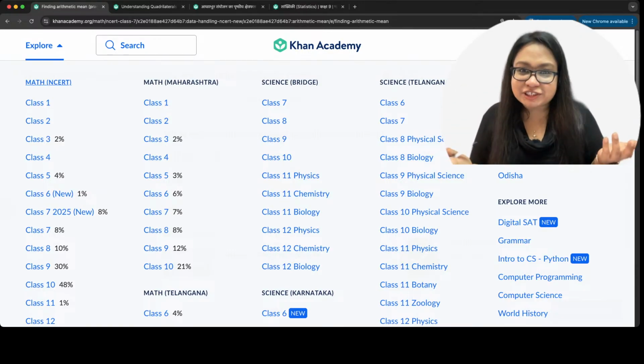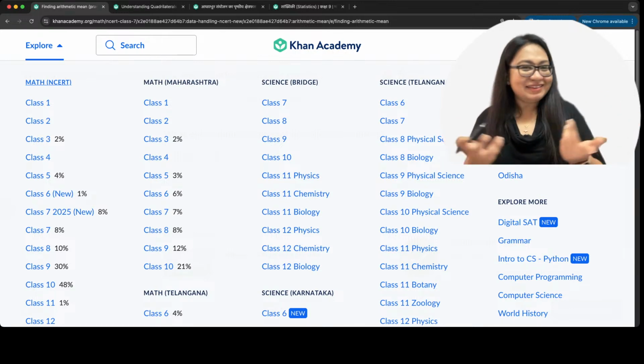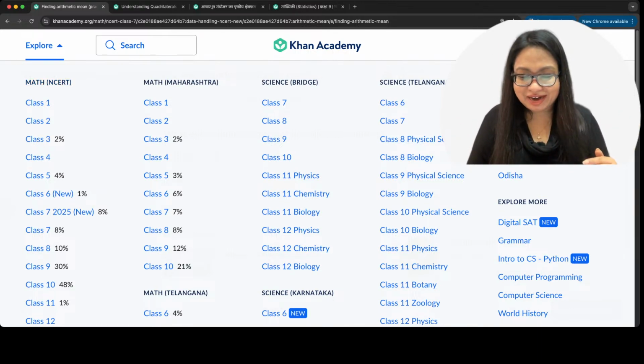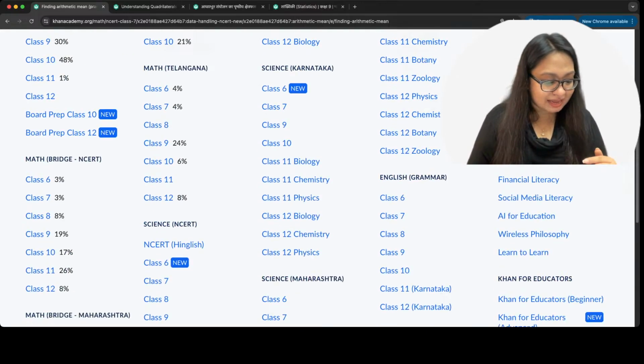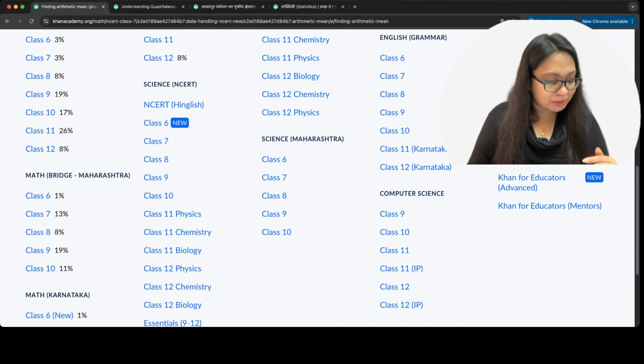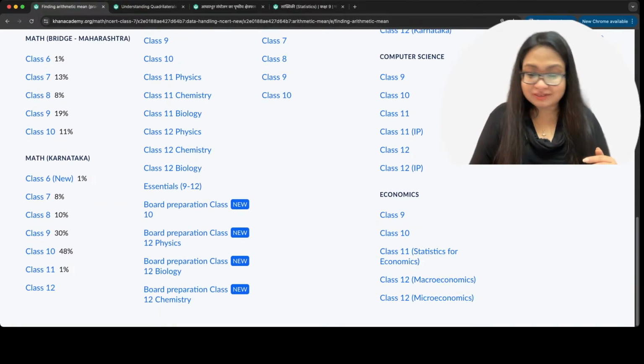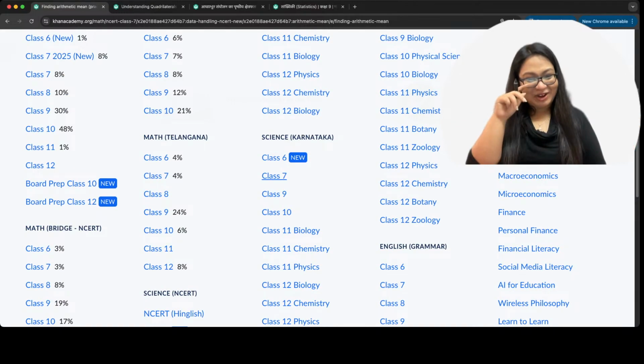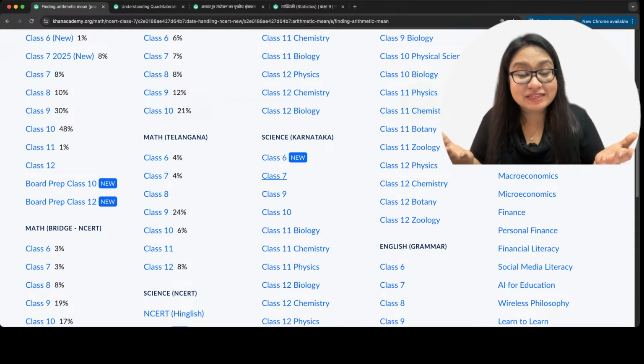This is the landing page that you get, and you can go ahead, learn whatever you want. There is a lot that is explained here. All right. So different boards are there, as you can see, Maharashtra board and Punjab board and different, well, math and science and everything, right? That's the idea. All right. So we're good with this.